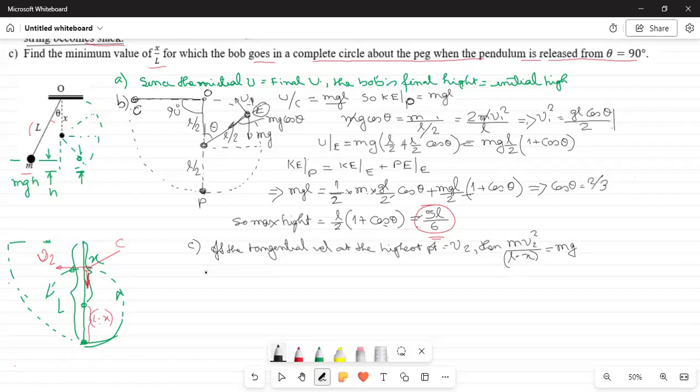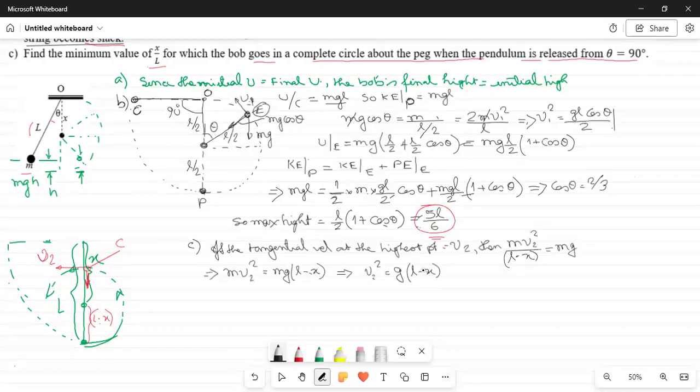From here we find that m v2 square is equal to mg into L minus x. Right? From here we get v2 square is equal to g into L minus x.